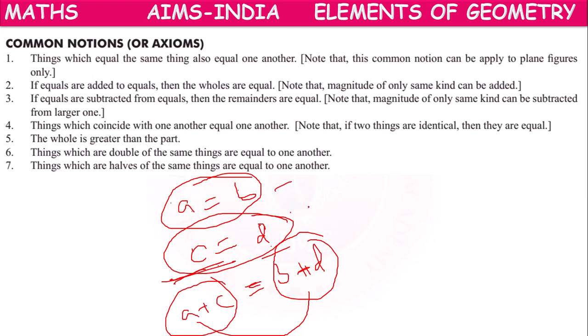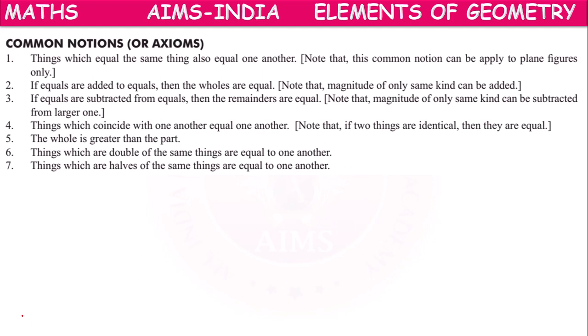A plus C is called a whole, B plus D is called a whole, so the wholes are also equal because we are adding equals. From 1 and 2, we can write A plus C equals B plus D. This is the meaning of the second axiom.